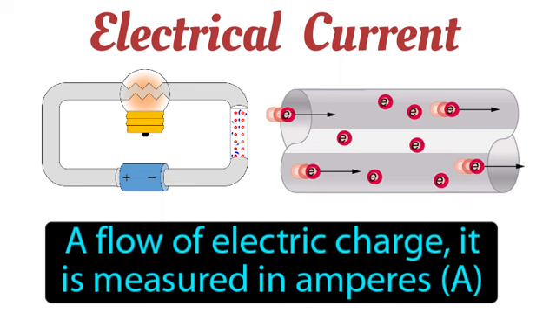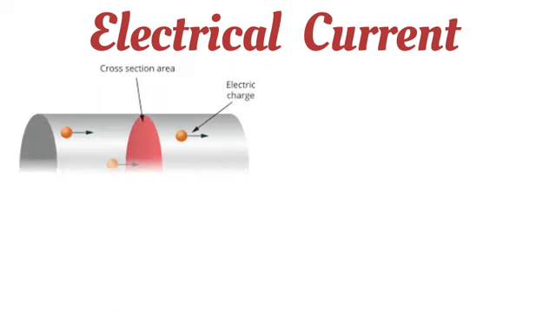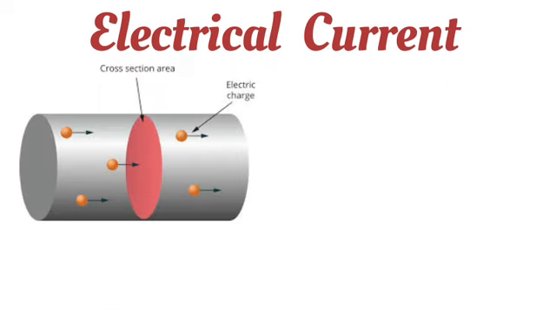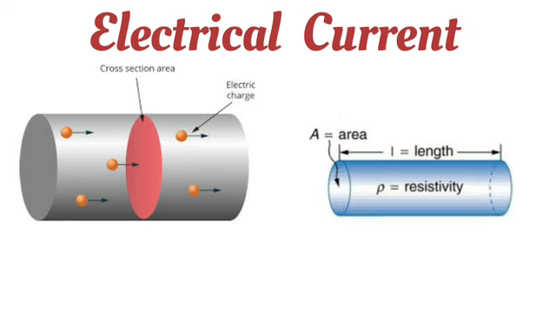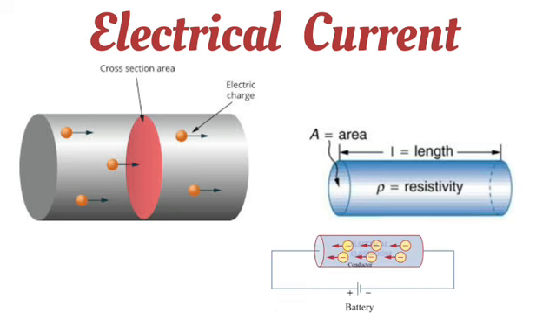And here you can see in the image that every electron is passing through the cross sectional area of the conductor. So this is also another definition of electric current: the rate of flow of electrons.